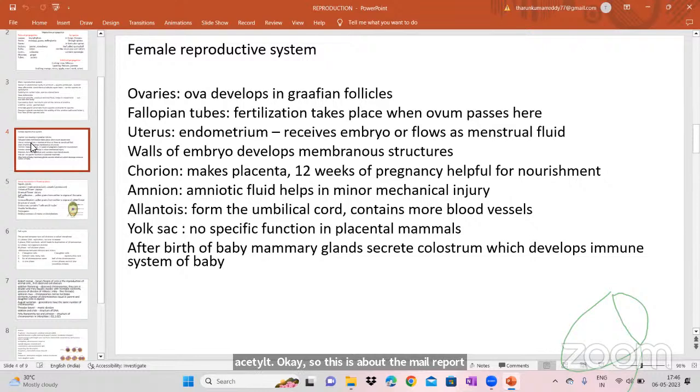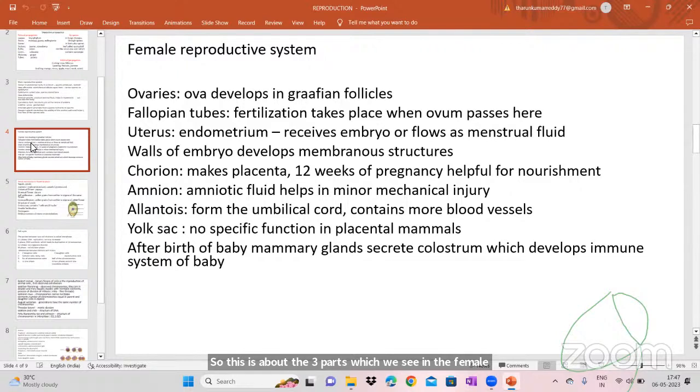And then in the female reproductive system, we see the ovaries, fallopian tubes, uterus. So these are the three parts which we see in the female reproductive system. Ovaries, where the ova will be developed from the Graafian follicles, and then fallopian tubes, where the fertilization takes place when the ovum passes here, and then uterus, where the endometrium will be developed. Here it receives the embryo or flows out as the menstrual fluid. So this is about the three parts of the female reproductive system: ovaries, fallopian tubes, and uterus.